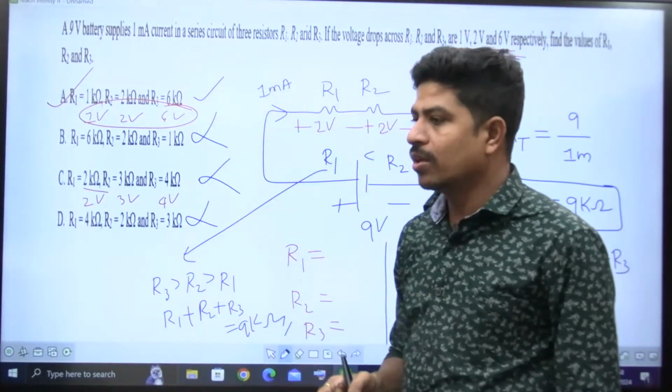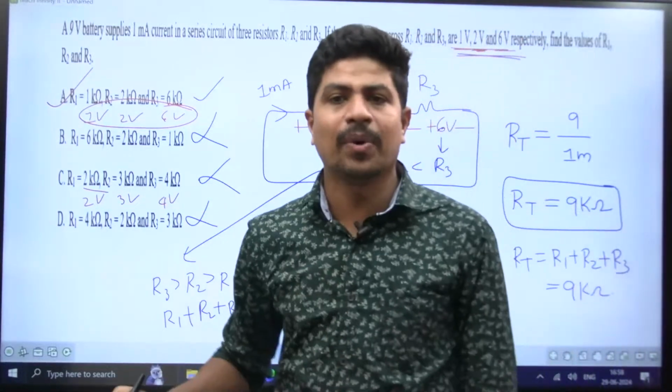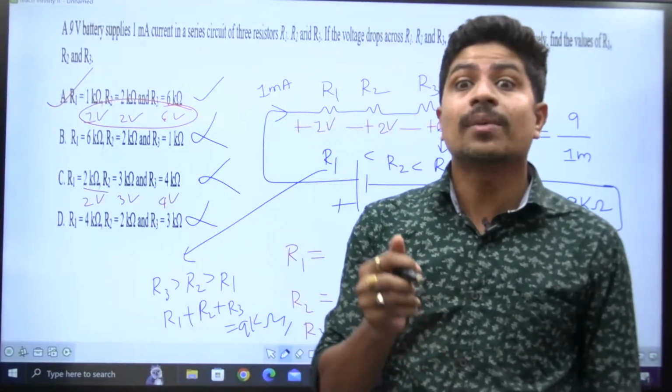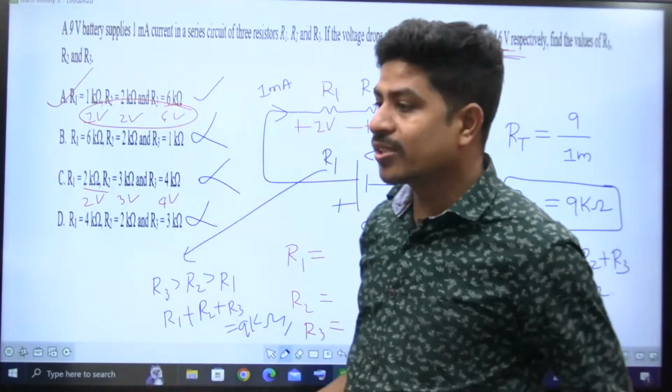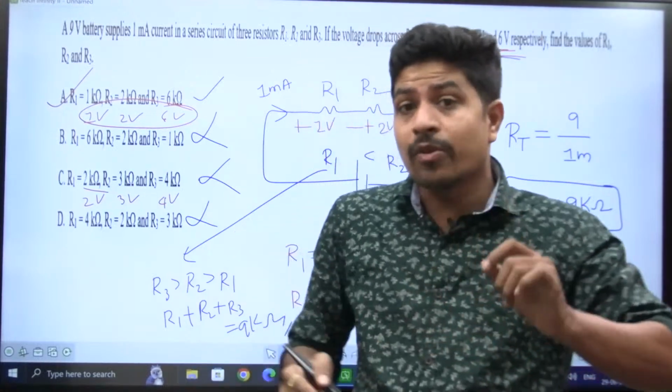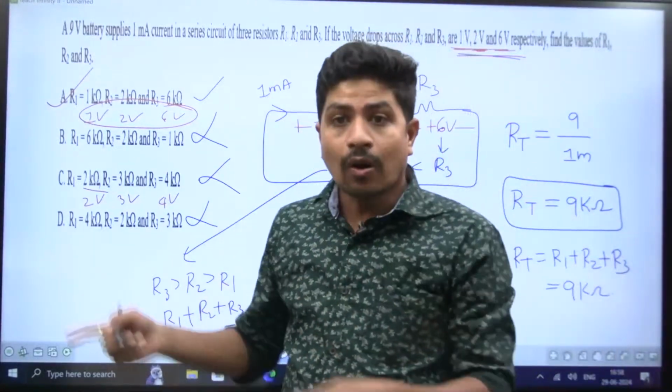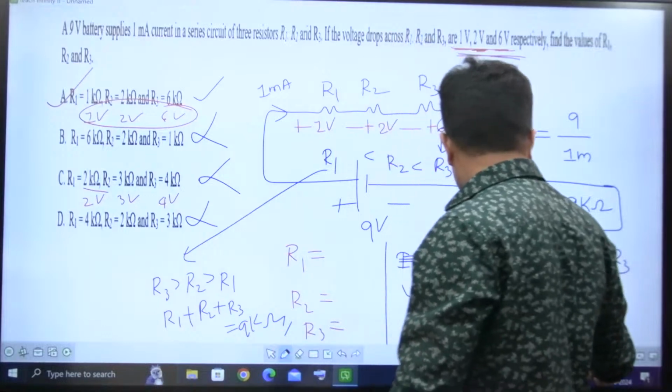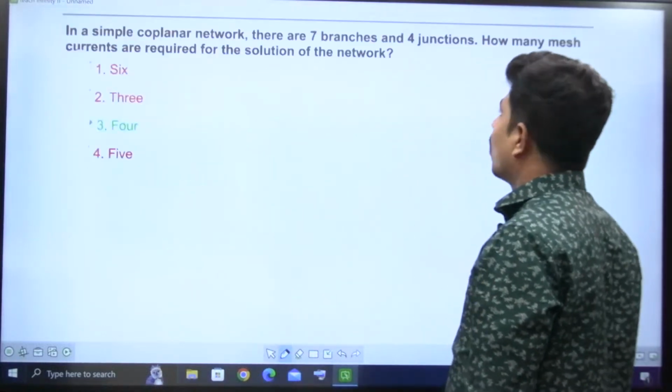So, very good question. It looks simple. Yes, it is really simple, but it will take some time to inspect the options. Why? Because you can't get the R1, R2, R3 values from the equations. You have to check the options, right? Next question, please.